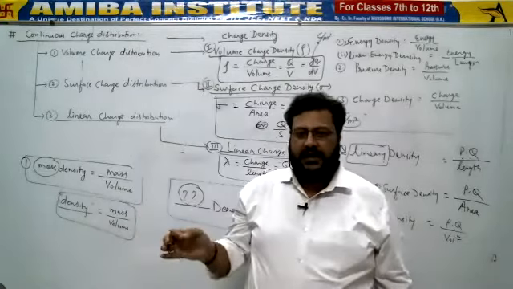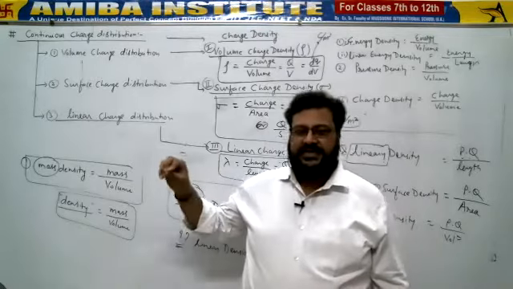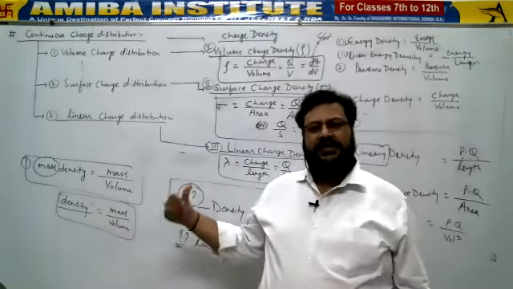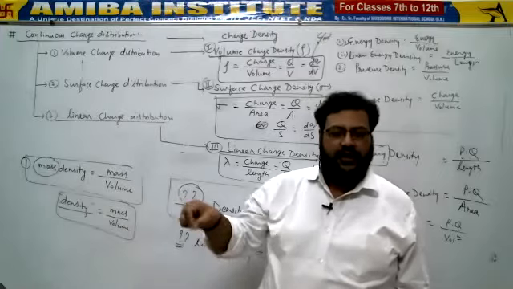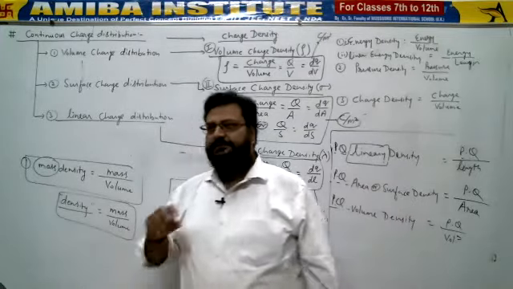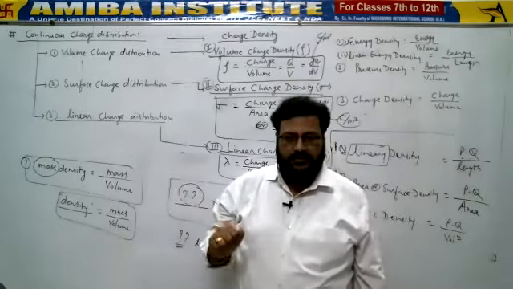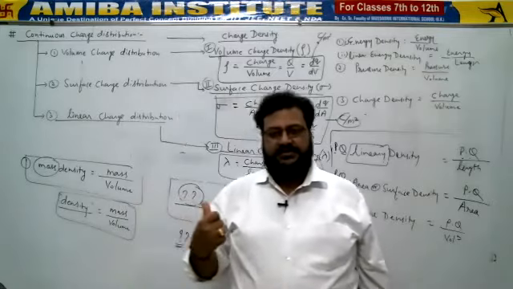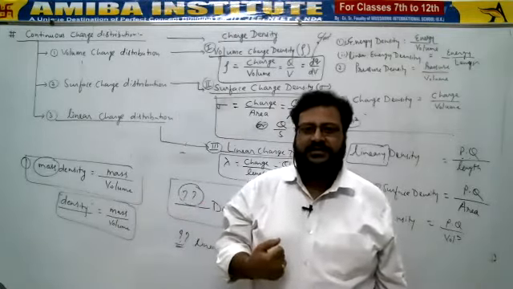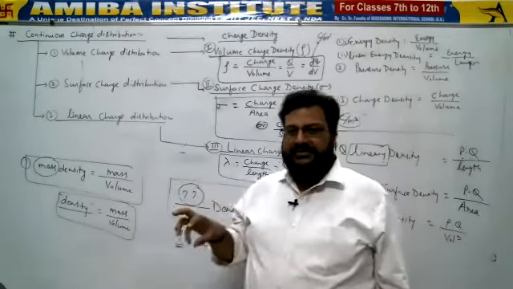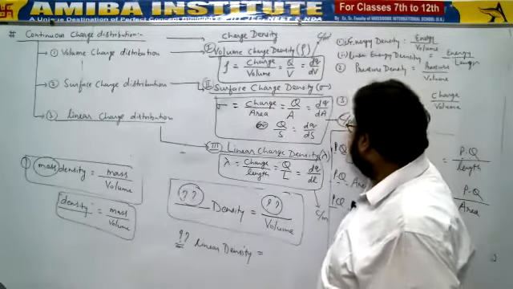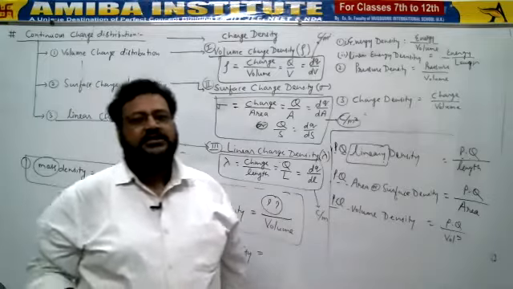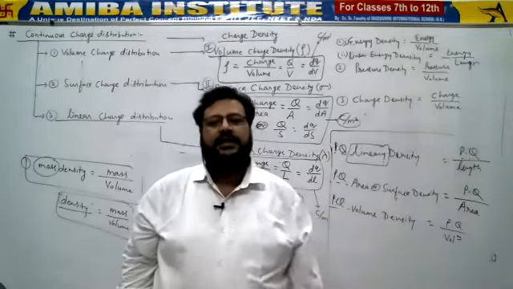In some numerical, if it is mentioned that the charge is distributed 10 coulomb per meter, then you should know that this is linear charge density, so you need to apply the formula for lambda. If the question mentions that 25 coulomb per meter square charge is distributed, what kind of distribution has been given? Surface charge distribution. It means what kind of density we need to consider? Surface charge density. So by considering the SI unit terminologies, you should get to know what kind of charge density is mentioned in the given numerical.